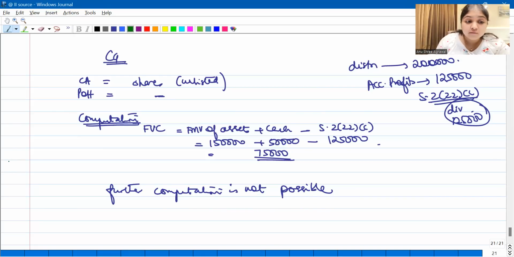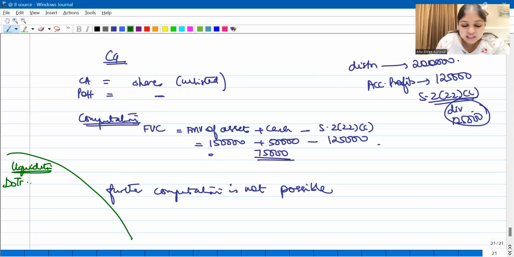Guys, please remember one small thing under liquidation. In liquidation cases, what is the date of transfer? In liquidation cases, date of transfer will be nothing but the date of liquidation. Whenever the liquidation happens, that is going to be considered as the date of transfer. But what is the date of taxation? When do we tax the capital gains? We will tax the capital gains only upon distribution.